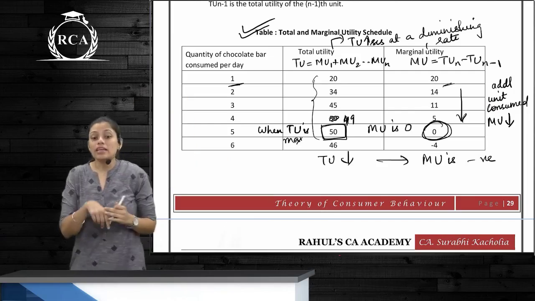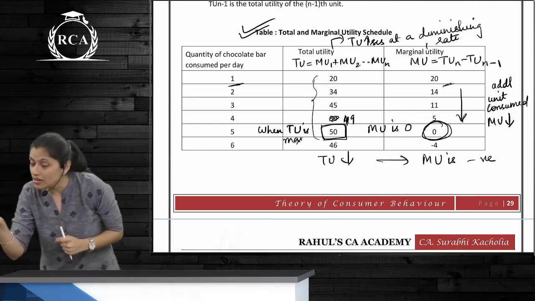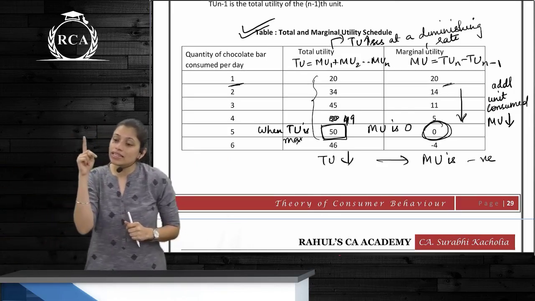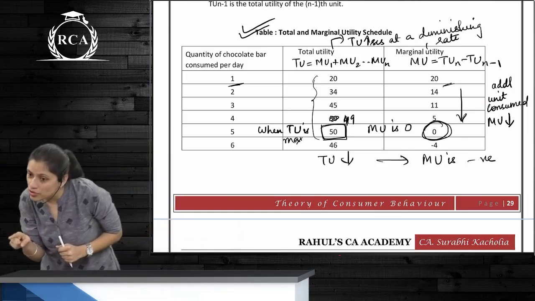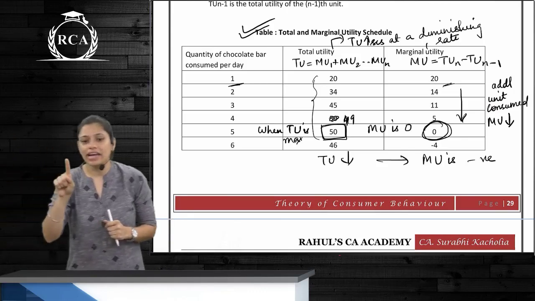But is MU continuously decreasing? So TU is increasing but at a diminishing rate. When TU is increasing, MU is falling. When TU is maximum, MU is? When TU is falling, MU is negative.